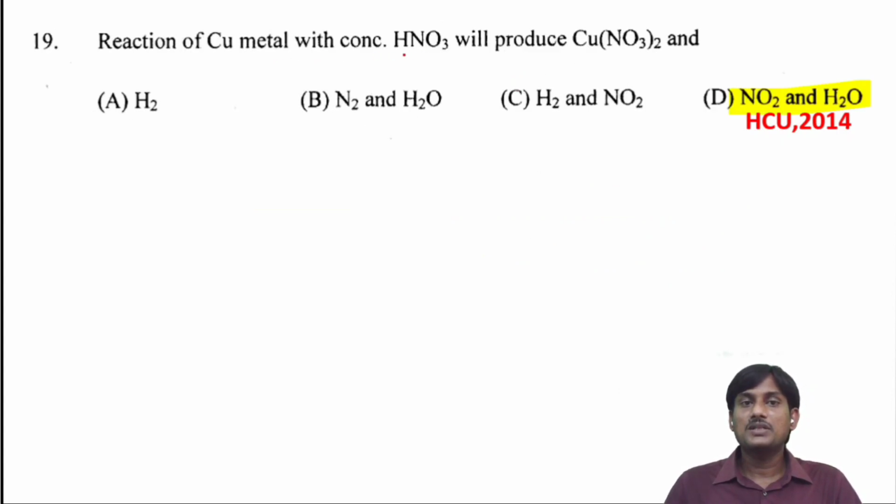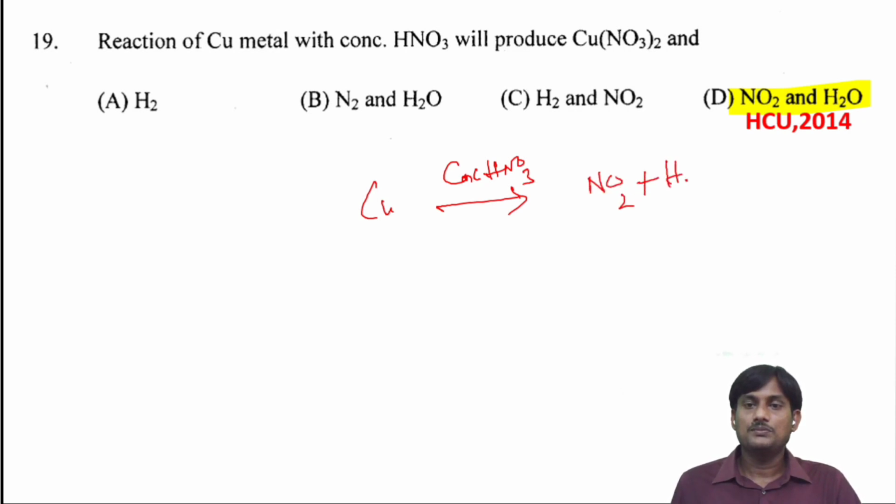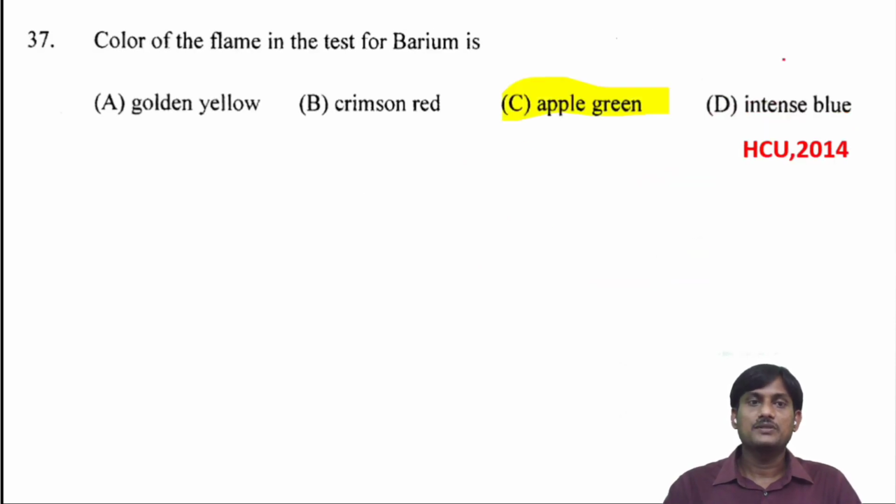Reaction of copper metal with concentrated HNO3 will produce Cu(NO3)2, and here when you react copper with concentrated HNO3, this forms NO2 and H2O. If you take dilute HNO3 along with copper, there is a formation of NO and H2O. So NO2 and H2O is the correct option.